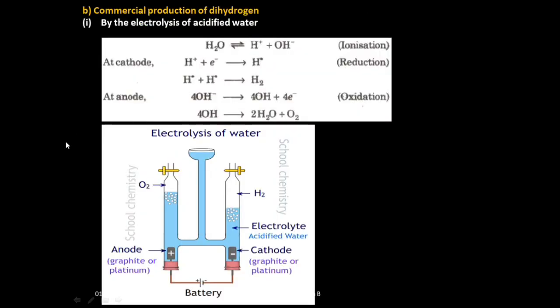Now the second method: we can produce dihydrogen on a commercial scale, in larger quantities. This method is nothing but electrolysis of acidified water. By electrolysis of acidified water, we can produce dihydrogen in large quantities. How?